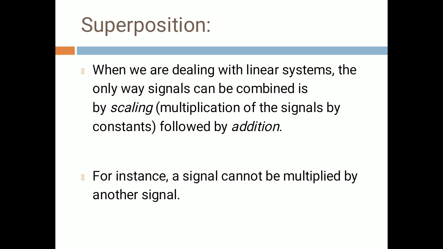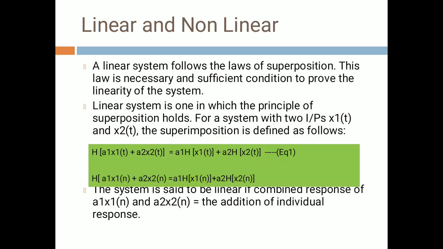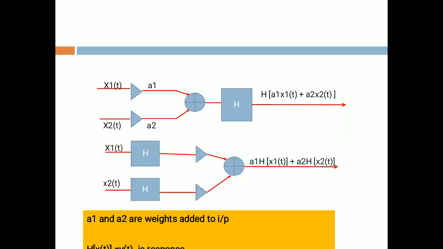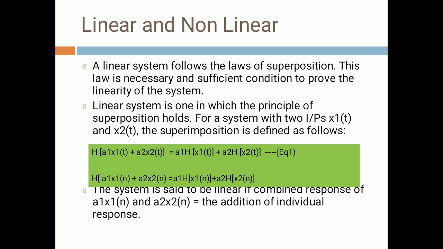So in signals and systems, if more than two signals have to be combined, they cannot be combined directly. What we have to do is first scale the signal and then add the signals. For instance, a signal cannot be multiplied by another signal. So, linear and non-linear system.